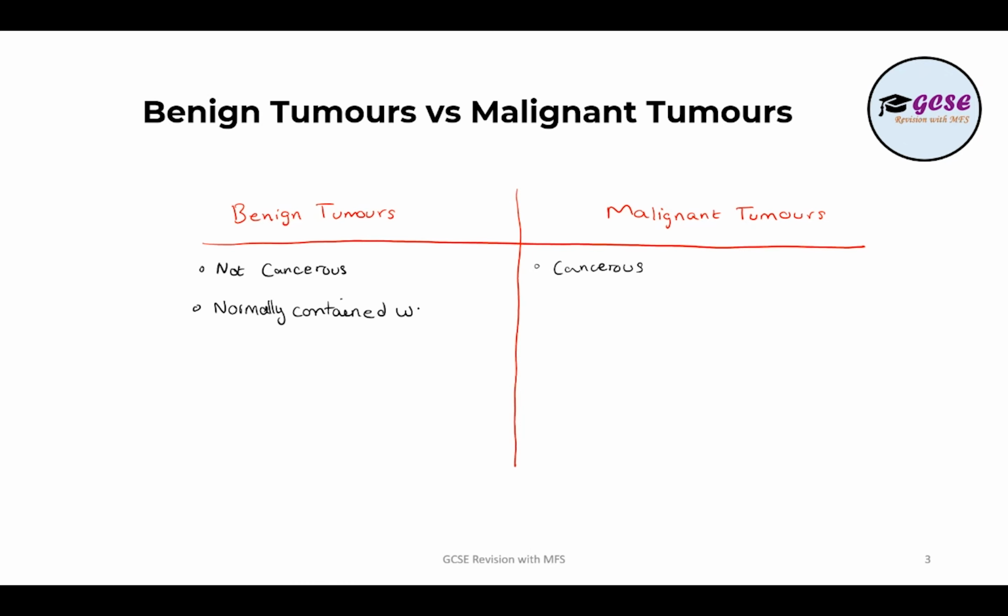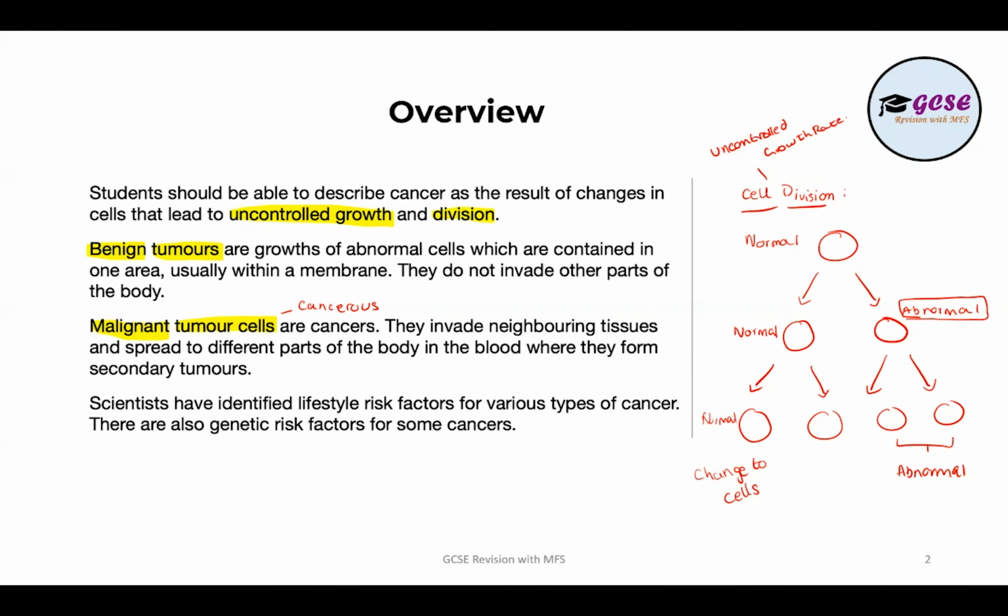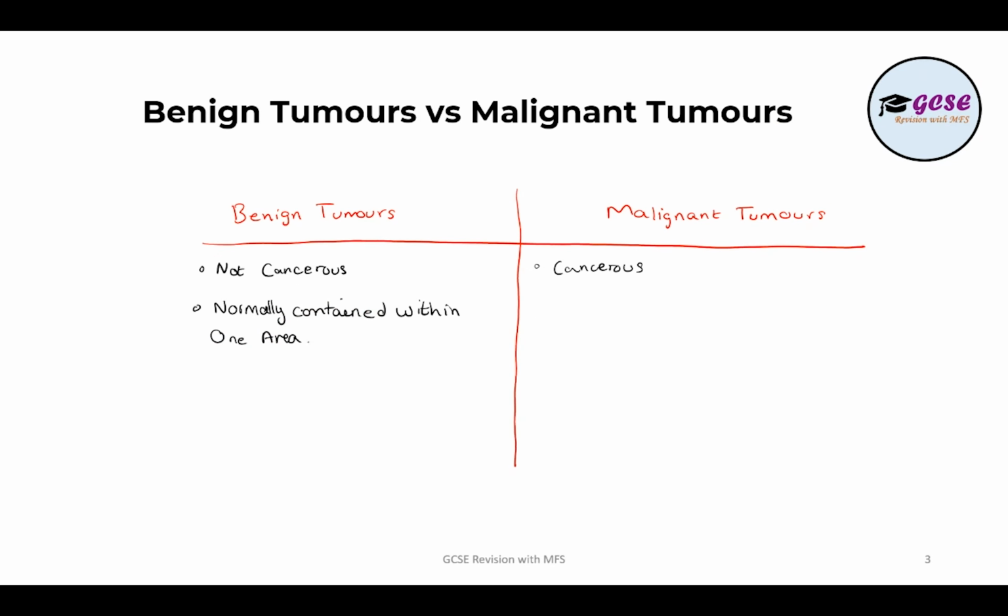So they are normally contained within one area. And the spec over here says usually within a membrane, so you can add that in as well. So normally contained within one area, usually within a membrane, and if they're contained within one area, they cannot invade other parts of the body.